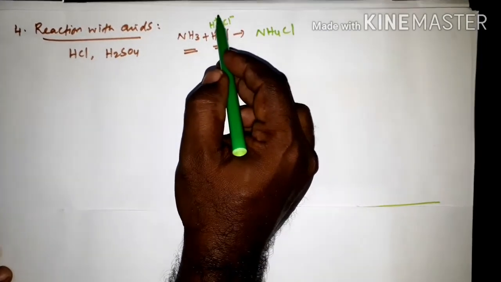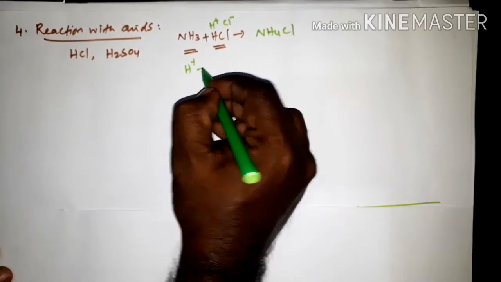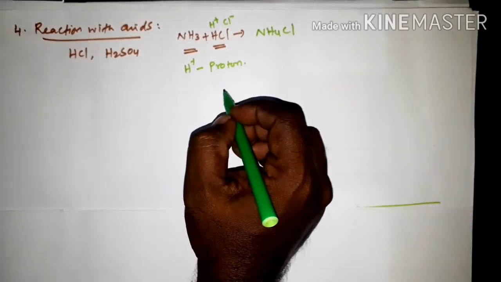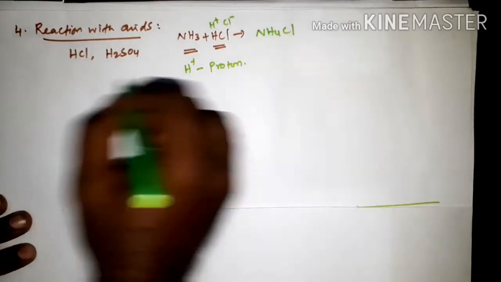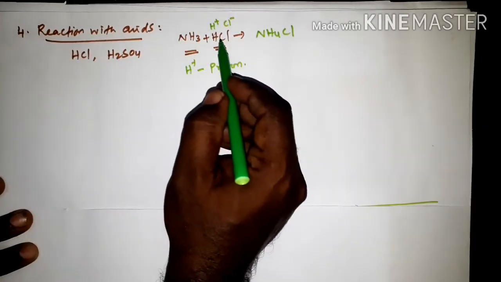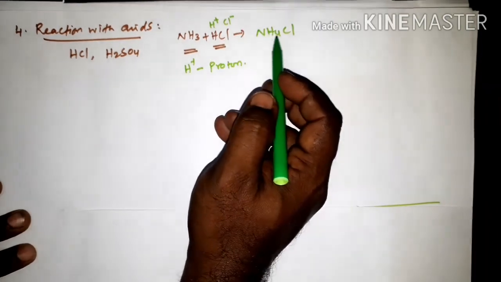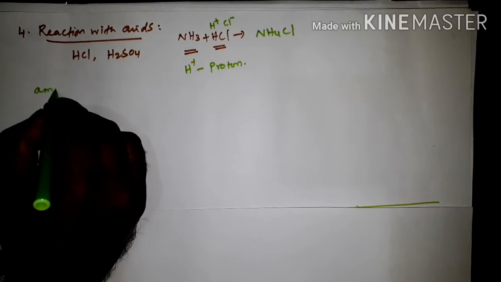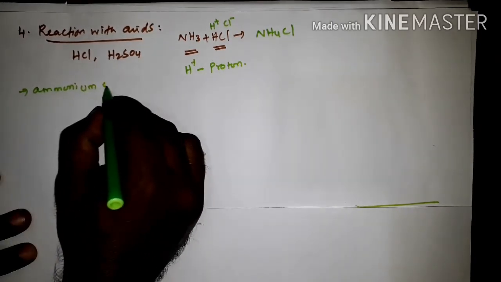See, here hydrogen H plus, Cl minus. Acid contains this hydrogen plus, that is called proton. H plus we usually call proton. Okay. Listen here, the reaction: this ammonia reacts with acids. Taking hydrochloric acid, it is forming ammonium chloride. So it is forming ammonium salts.